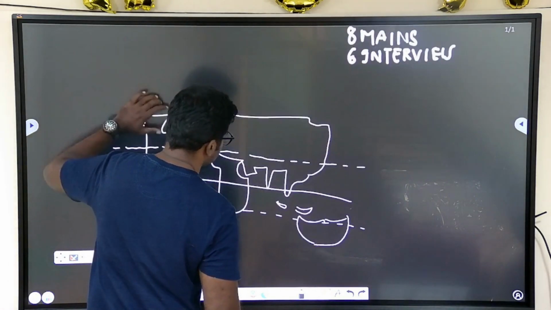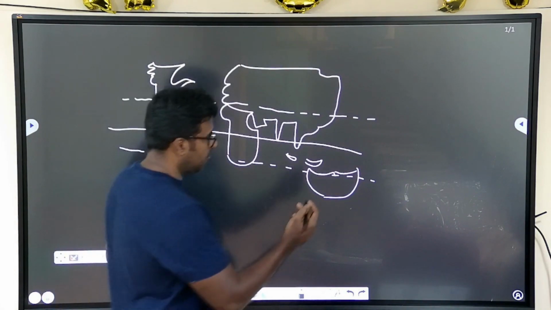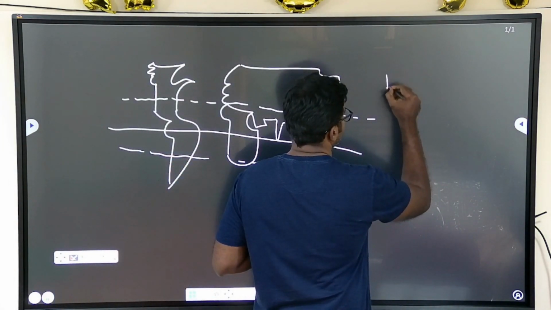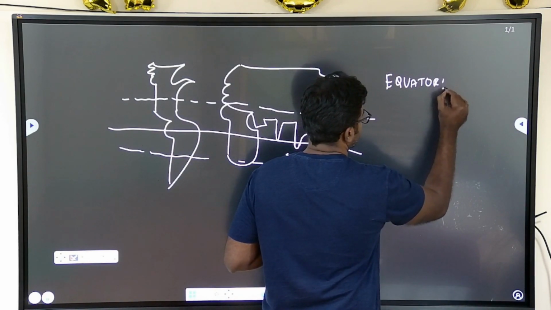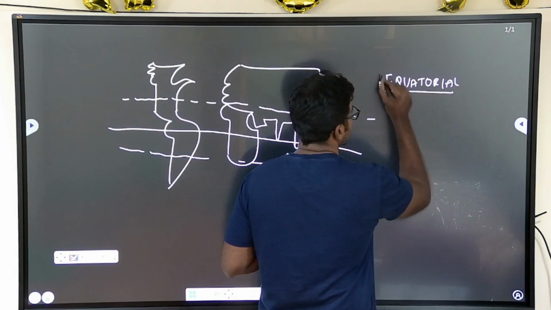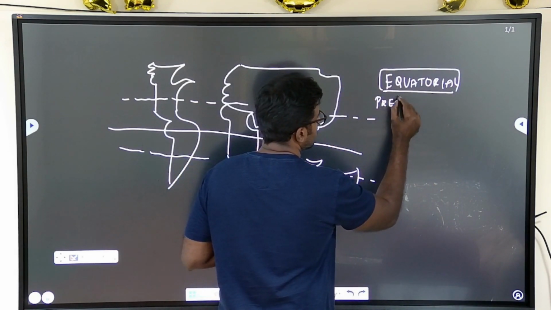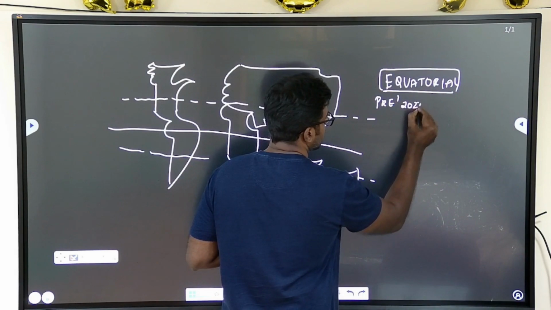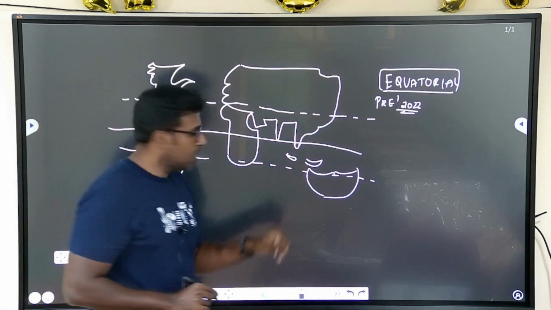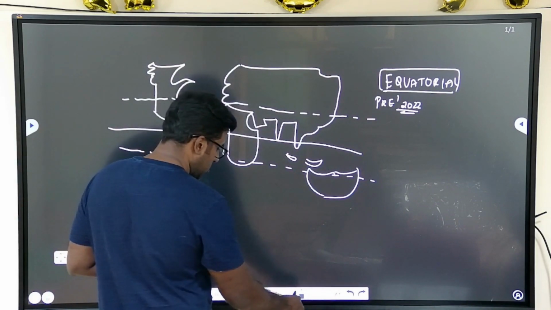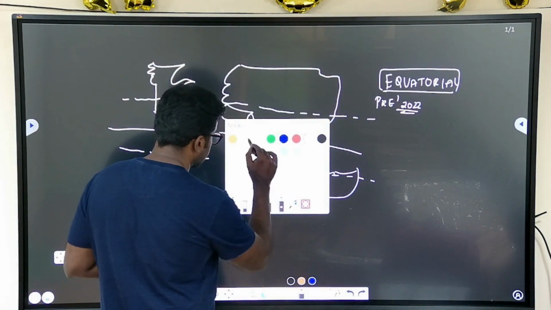So the first climate we are going to see is the equatorial climate. It is a very important climate, and in the last preliminary examination, preliminary 2022, I think, this was the question. They asked this question in preliminary 2022, so you should be aware of everything in this climate.